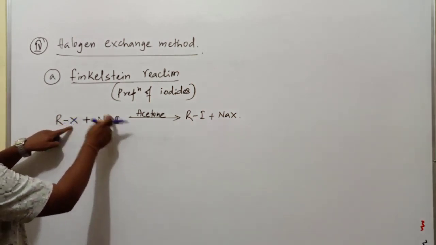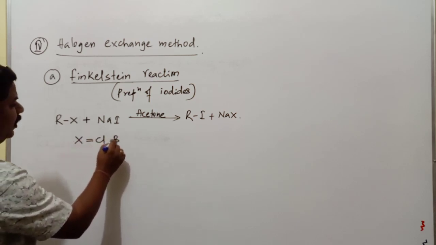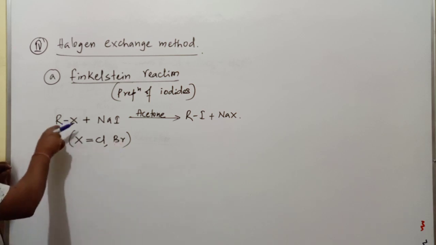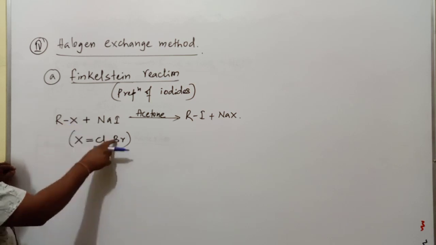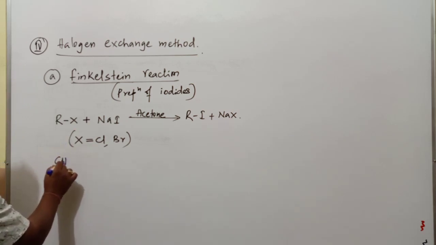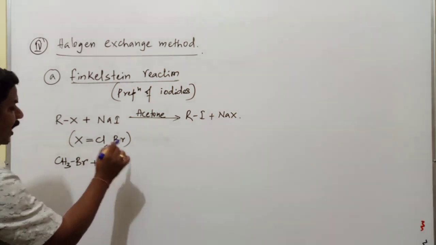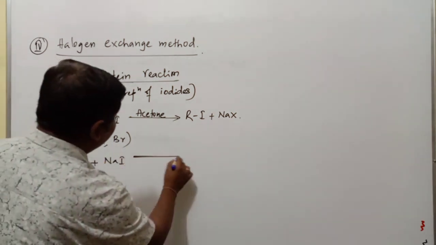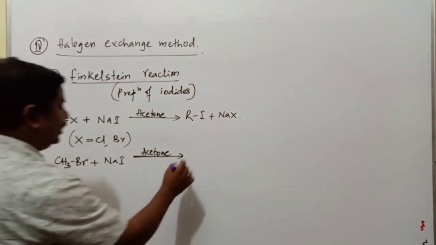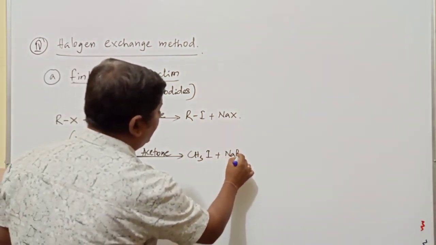Here one halide is exchanged by the corresponding iodine. Here X is going to be either chlorine or bromine. It should not be fluorine, only chlorine or bromine. Alkyl chloride or alkyl bromide is treated with sodium iodide, it gives rise to alkyl iodide. One simple example: CH3Br, methyl bromide, when it combines with sodium iodide, NaI, in presence of acetone, preferably dry acetone, the compound obtained is CH3I plus NaBr.